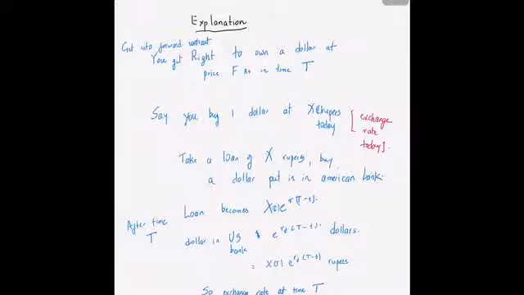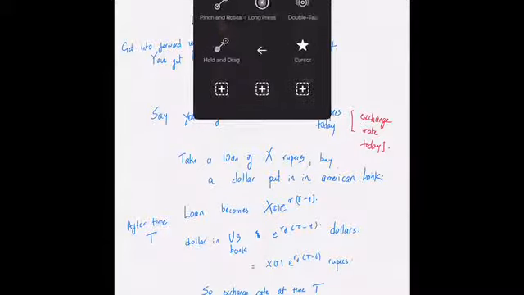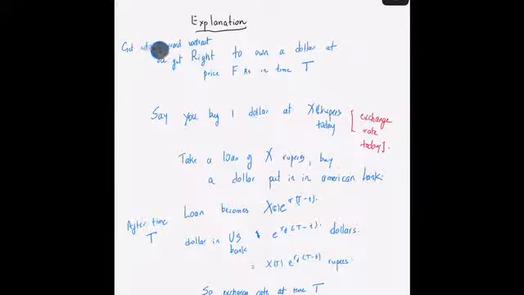As far as your forward contract goes, you could get into a forward contract where you get the right to own a dollar. Let us consider that the FX future contract that you're entering is about you getting a particular dollar at a price F rupees in time T. Now this is the particular contract that you have entered into.